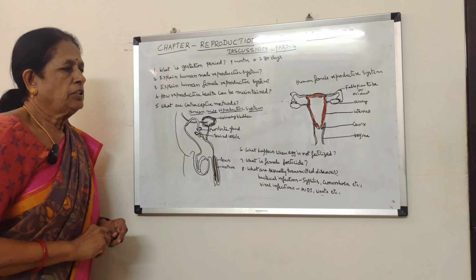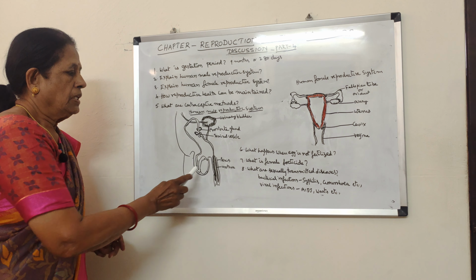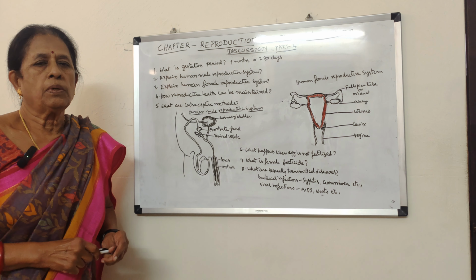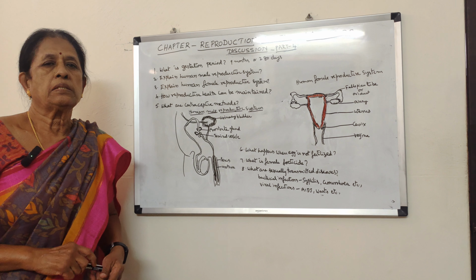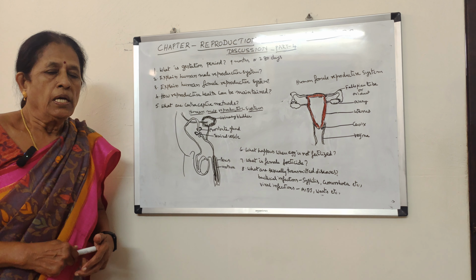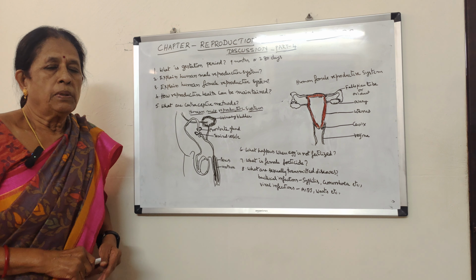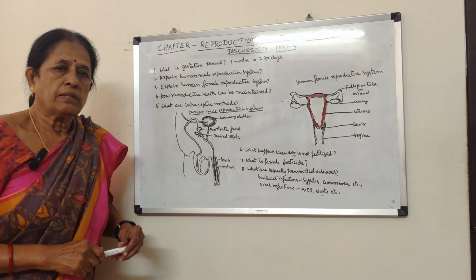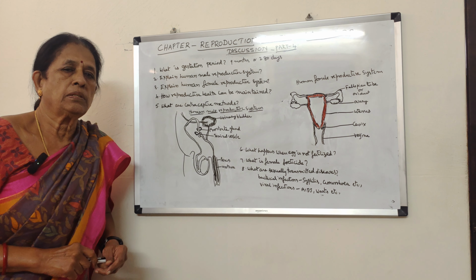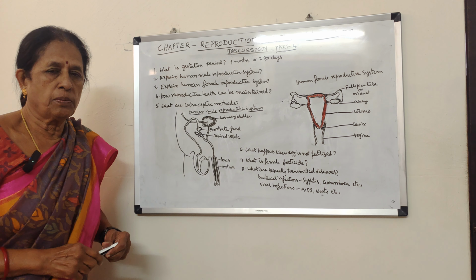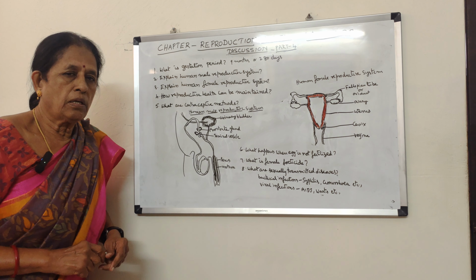And where actually are the sperms produced? In the testes there are very small tubules which are called seminiferous tubules. In the seminiferous tubules so many sperm mother cells are present. These sperm mother cells undergo meiosis or reduction division and they produce haploid sperms. So sperms are produced in a large number.